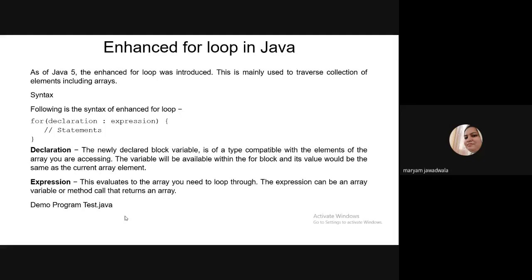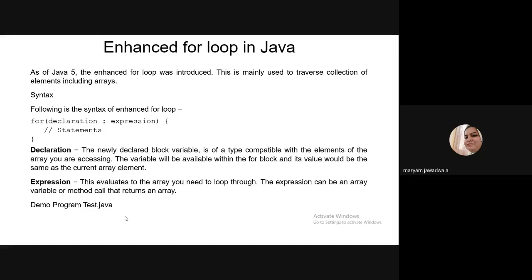So if I want to traverse the elements present in an array, then you can directly write a for loop for this. So what is the syntax for writing the for loop? For, declaration, then colon, and then expression. And in the block, you need to write the statements.